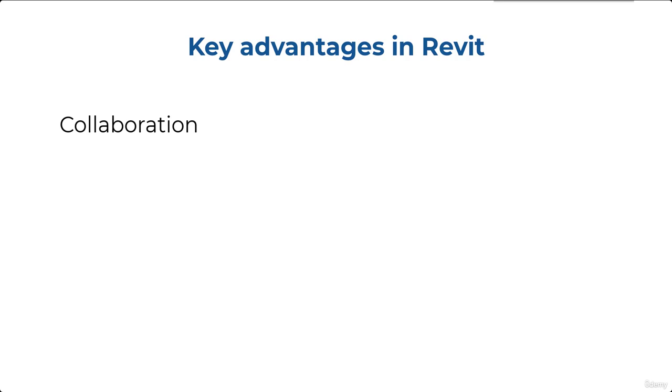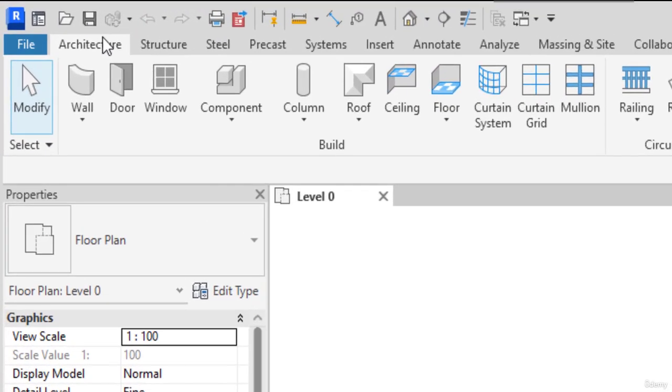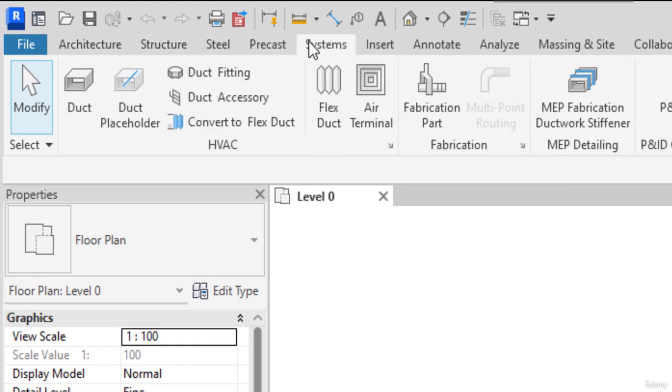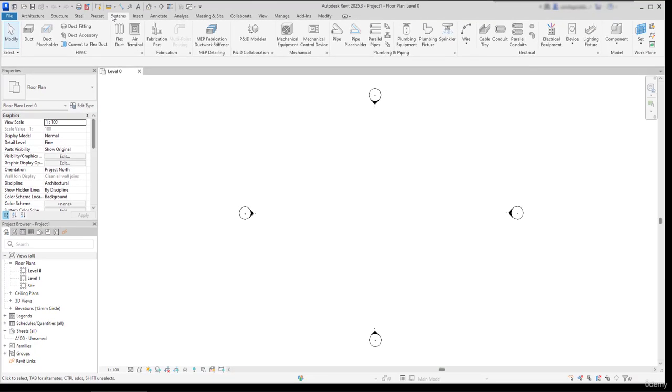Collaboration. As Revit integrates different aspects of construction, including architecture design, structure design, or even mechanical, electrical, or plumbing, this enables multiple users to work in the same project simultaneously, often in the cloud. For example, an engineer, an architect, and an interior designer can collaborate on the same project, making changes that automatically update for all users. Other great functions are the parametric components.